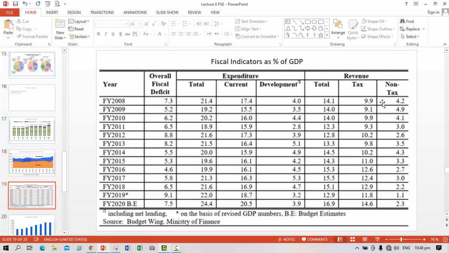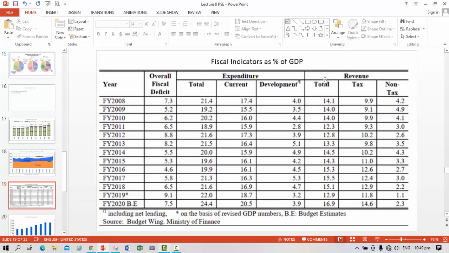The fiscal indicators of Pakistan are given as a percentage of GDP. This column shows the total expenditure as a percentage of GDP from the year 2008 to 2020, the current expenditure, and the developmental expenditure. A strange thing is that we see from 2008 to 2020 a rise and fall in the expenditure, but in the recent years, 2018 to 2020, a big fall in the developmental expenditure.